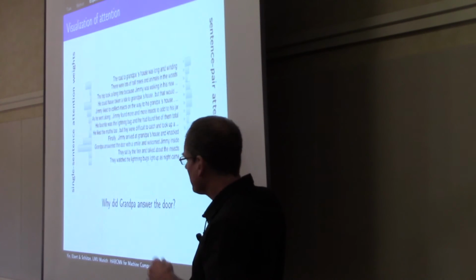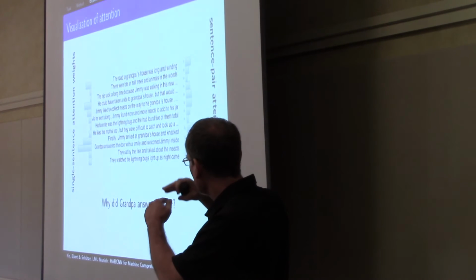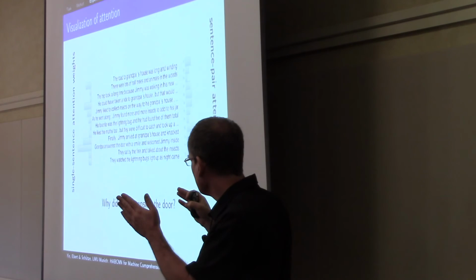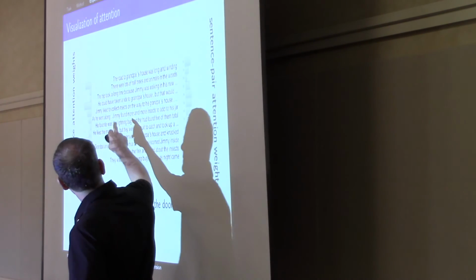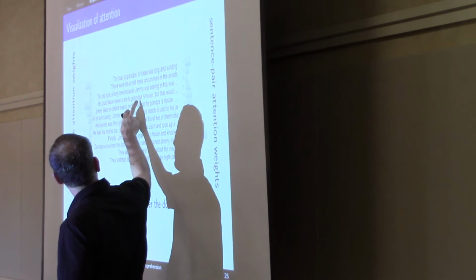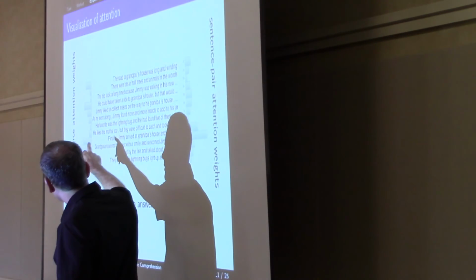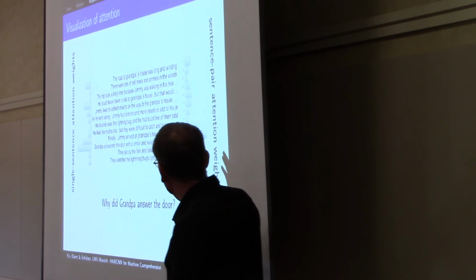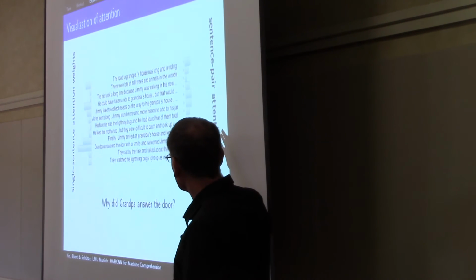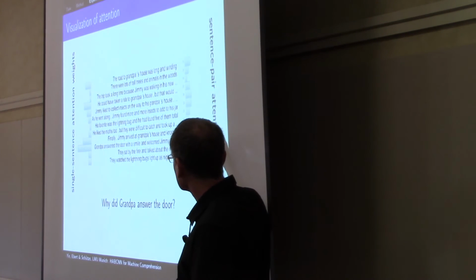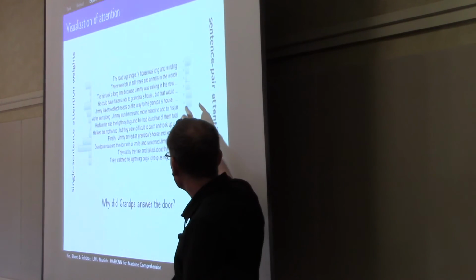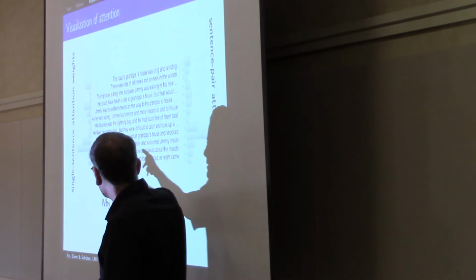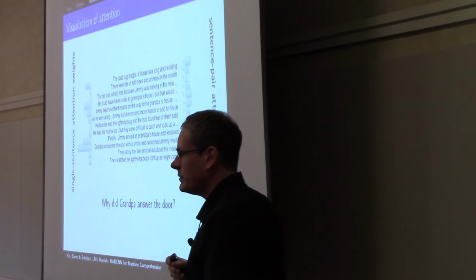And here we have sentence pair attention weights. So these are the attention weights on the next layer of the hierarchy, the larger chunks, the snippets. And so if you look, for example, at this sentence here, he could have taken a ride to Grandpa's house. Then on a single sentence level, that's recognized as being relevant. But then if you look at the larger context, the network realizes it's not relevant and the attention weight is attenuated, whereas that is not the case for the part of the story that actually gives you the answer.